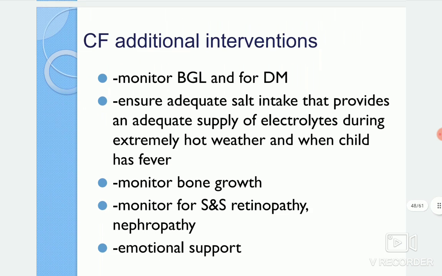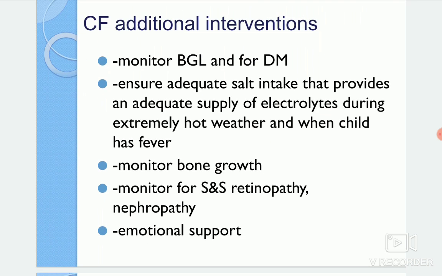As additional interventions, we need to monitor their blood glucose level for diabetes mellitus, and we have to ensure adequate salt intake also, which provides an adequate supply of electrolytes during extremely hot weather. And when the child has a fever, we have to check whether they are getting adequate salt intake or not, and whether they have adequate serum sodium levels.